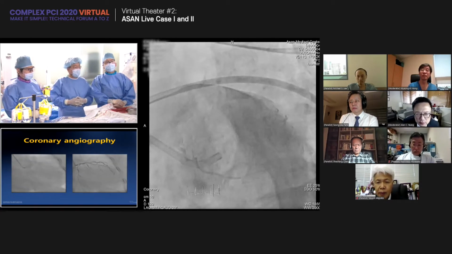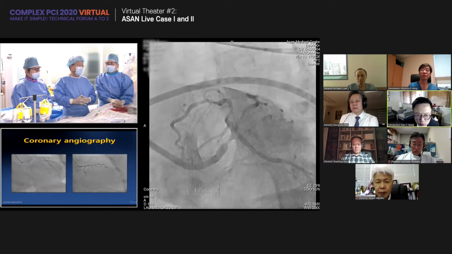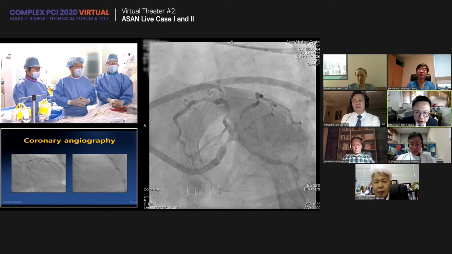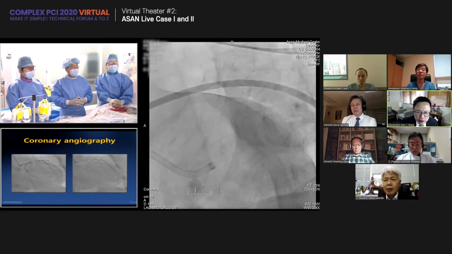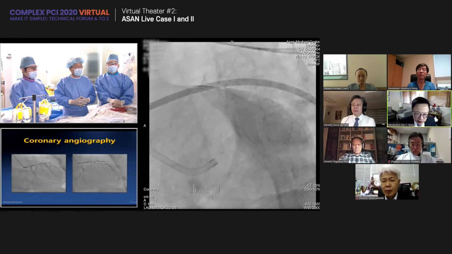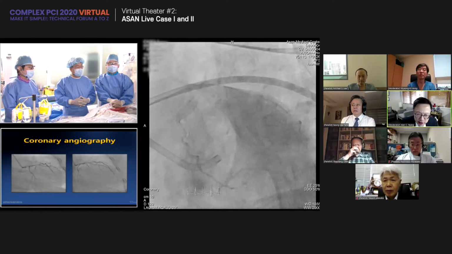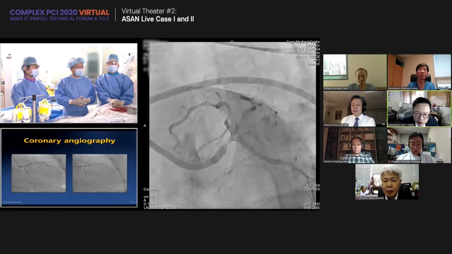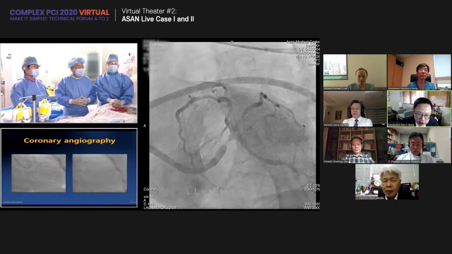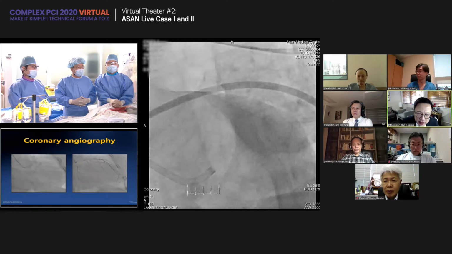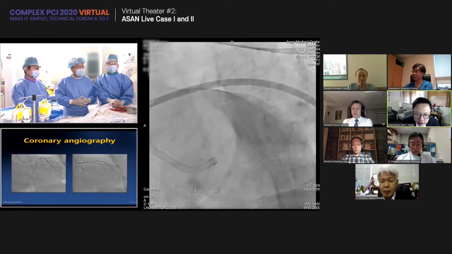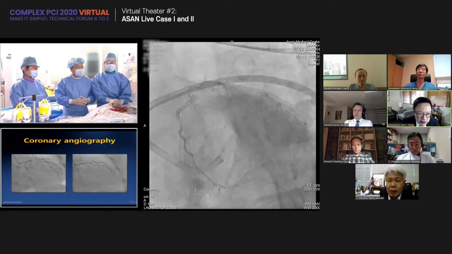Alan, what do you think about that one? High SYNTAX. In the US, I'm sure most folks will send them to bypass surgery because of the left main LAD disease, but she's relatively young as well. Obviously PCI is a consideration, but complete revascularization is also important, functionally complete, meaning we don't want to overtreat and we don't want to undertreat.